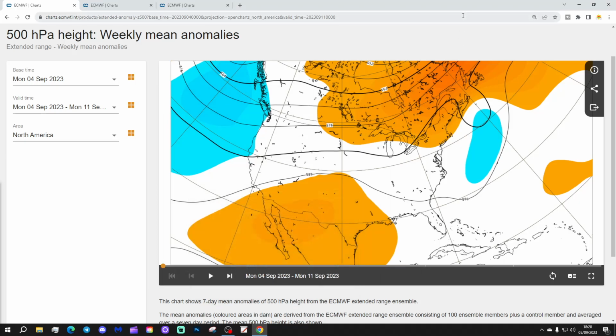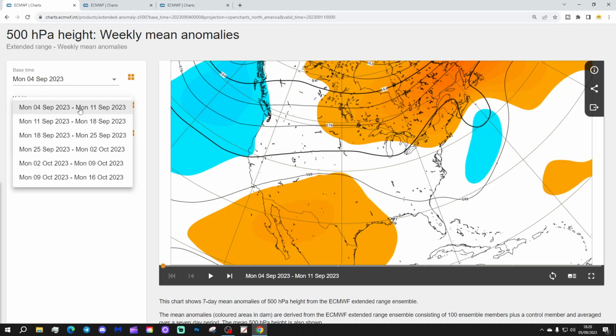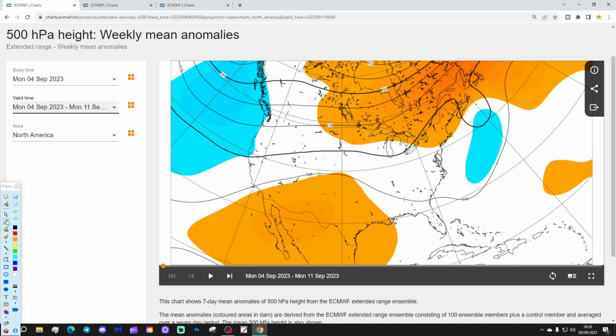But we're going to do the extended USA forecast now. So this is the week 1 500 millibar height anomaly taking us through the week. We're currently in the 4th to the 11th of September.